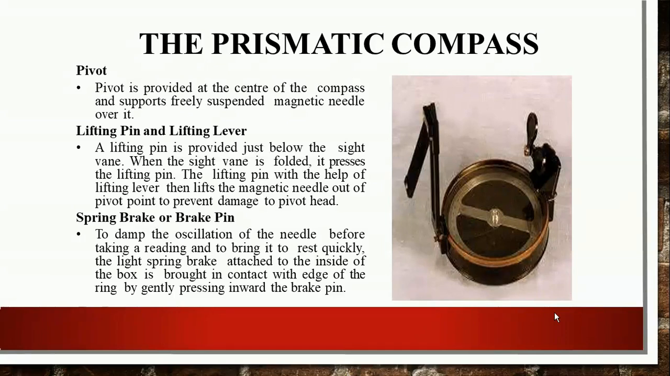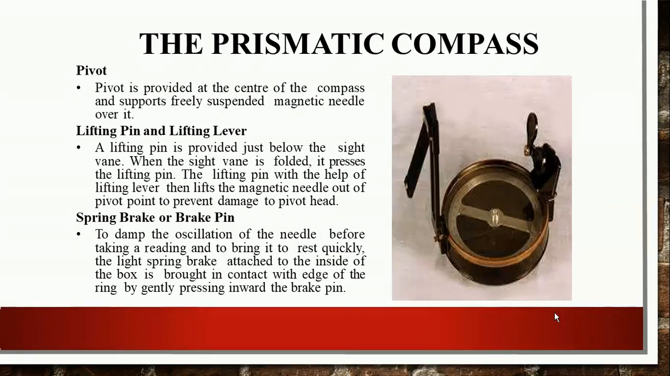The lifting pin, with the help of the lifting lever, lifts the magnetic needle out of the pivot point to prevent damage to the pivot head. So these are basically the components of the prismatic compass which I am discussing here.